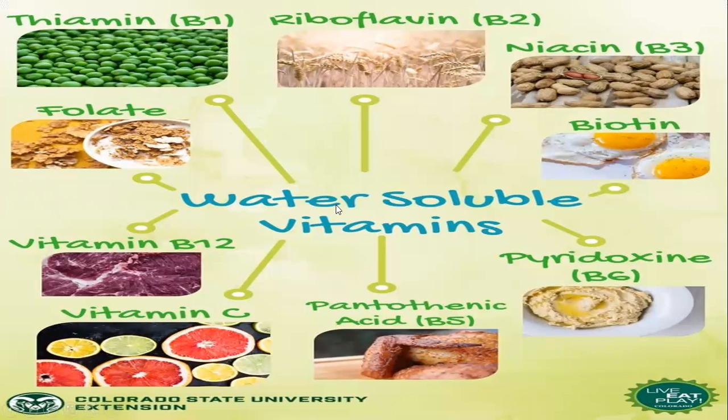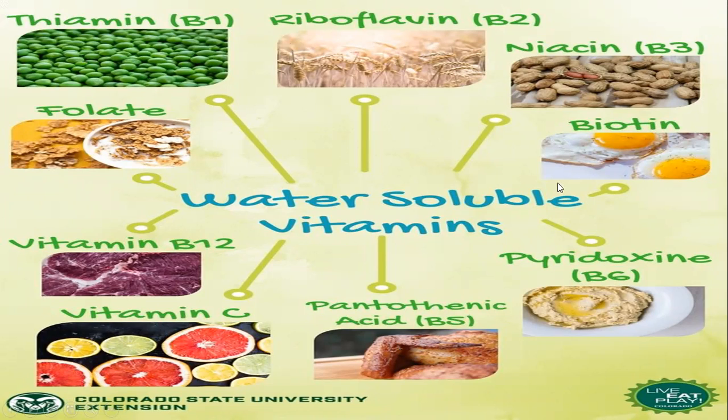Now the water soluble vitamins. Up to now we discussed the fat soluble vitamins. Water soluble vitamins are the B complex and C. B complex has several types like B1 thiamine, B2 riboflavin, B3 niacin, and other kinds, so folate, folic acid, biotin, cyanocobalamin meaning vitamin B12, pyridoxine vitamin B6, and pantothenic acid vitamin B5.